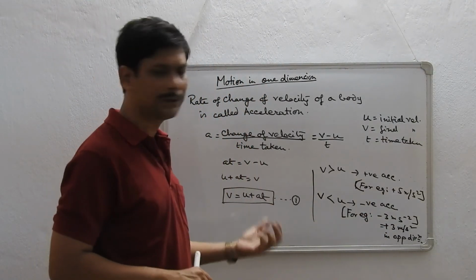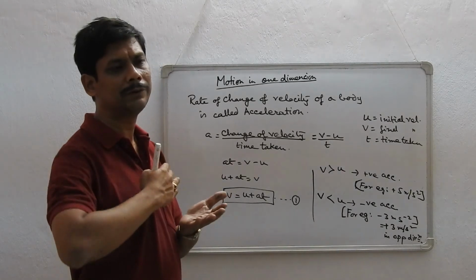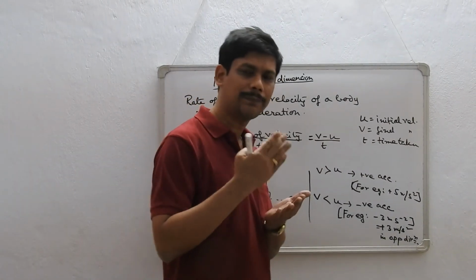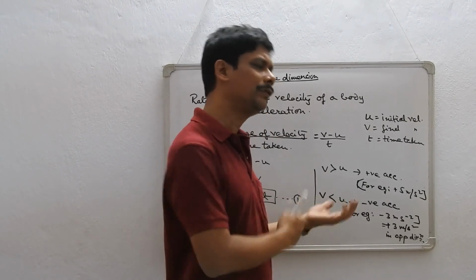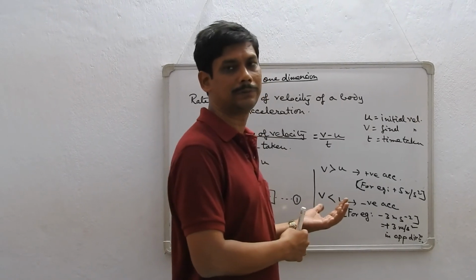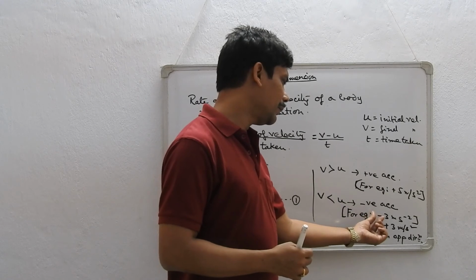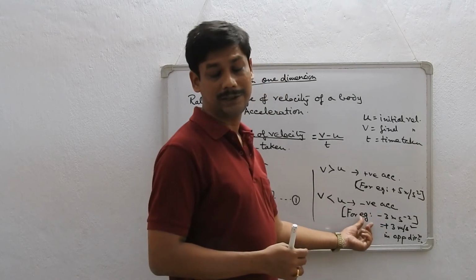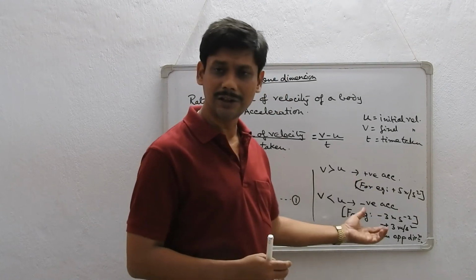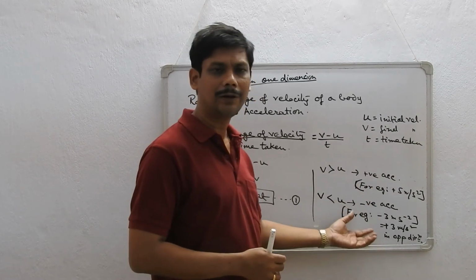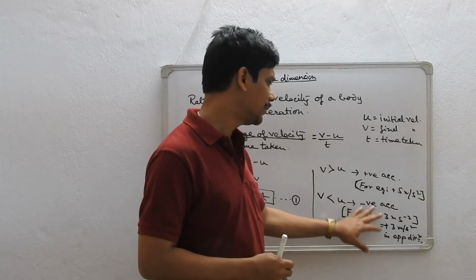In case of velocity also the same thing. If I am moving with a velocity of 5 meter per second due east, I am actually going at minus 5 meter per second due west. But particularly in case of acceleration, it's not just the direction, it is the change in velocity which matters for the sign.